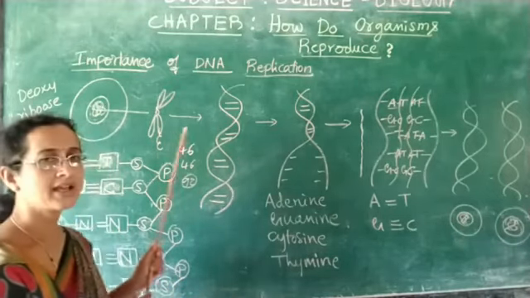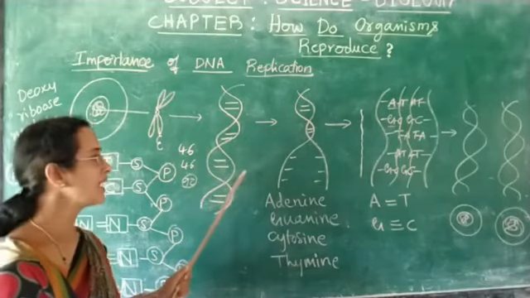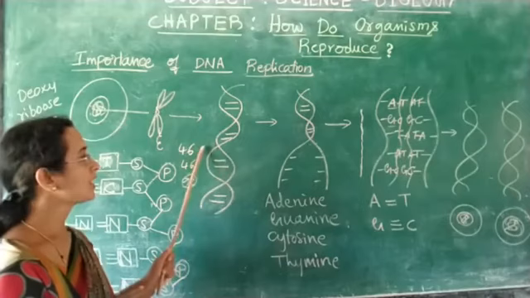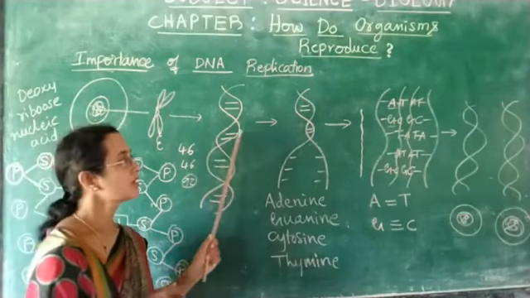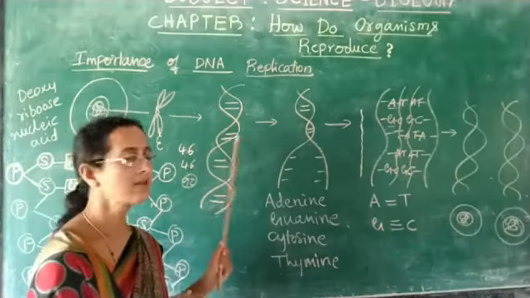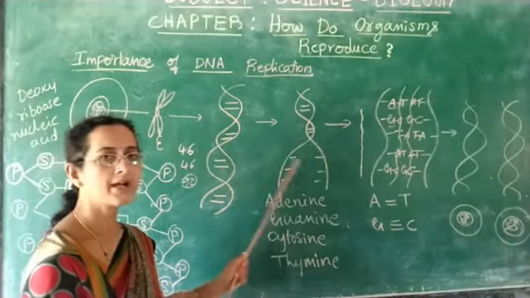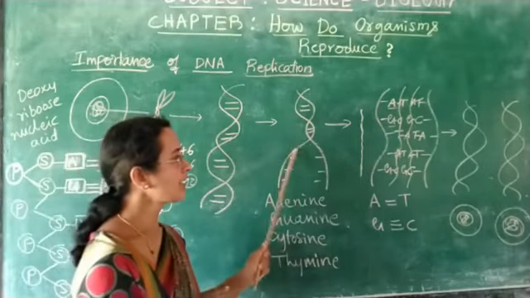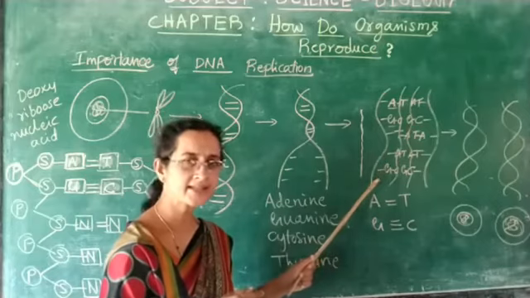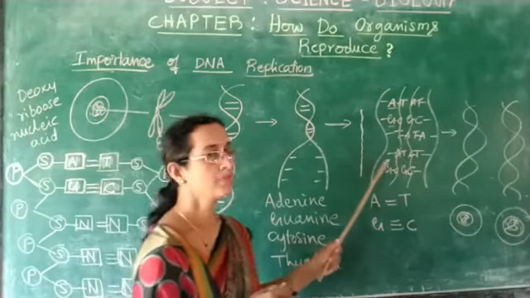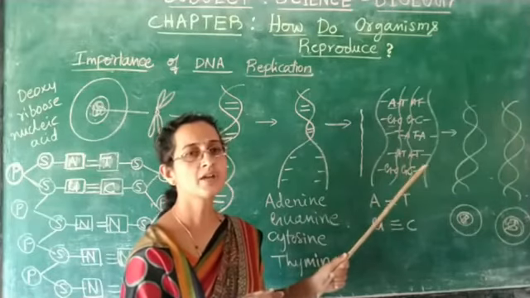How does this happen? Suppose you consider a DNA consisting of two strands, a double helical structure. This double helix of DNA gets uncoiled. The two strands have innumerable nitrogenous bases, and for them complementary copies of nitrogen bases are newly formed.